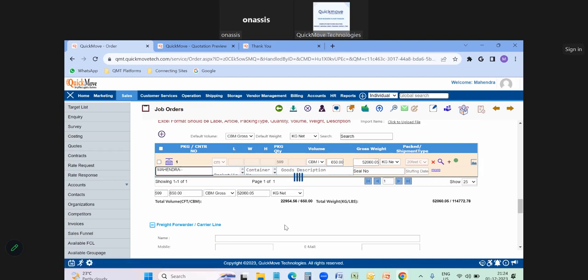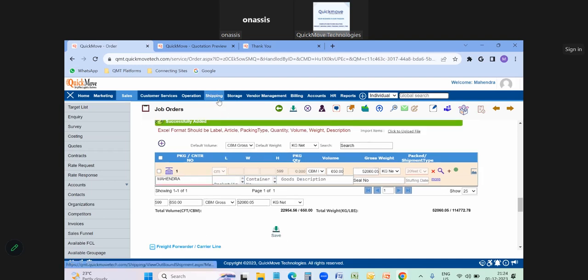They will save it. Once it is saved, they have to come to the shipping module to start the operational activities. Now, what will they do? Instead of going to the shipping module, on the job order page itself, on the top right corner, you can find the outbound shipment option.